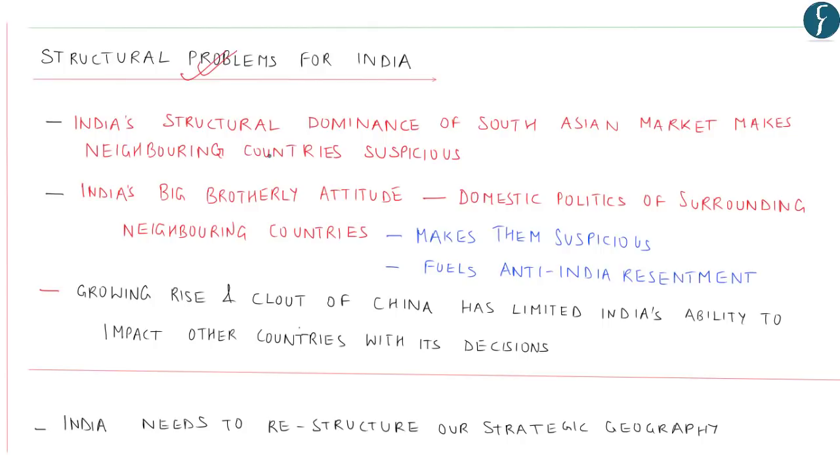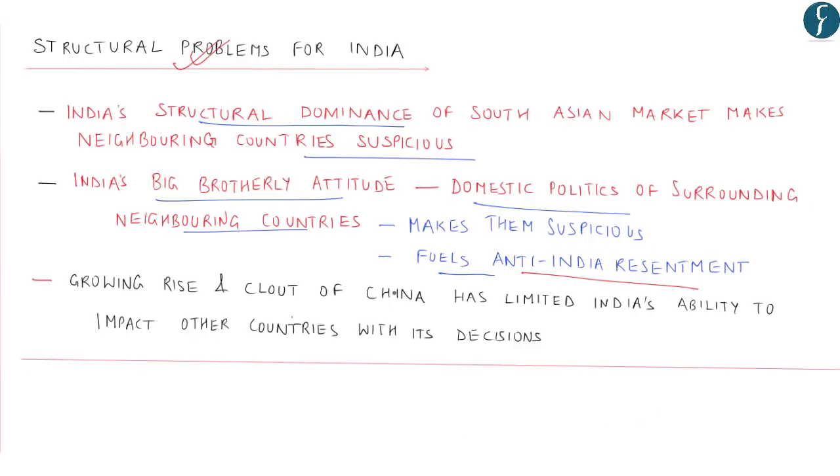India's structural dominance of the South Asian market makes the neighboring countries suspicious and a natural target of resentment. India's big brotherly attitude, displayed in affecting or impacting the domestic politics of surrounding countries, increases growing suspicion and fuels anti-India resentment. And also, the growing rise of China in a way has limited India's ability to impact other countries with its decision making.